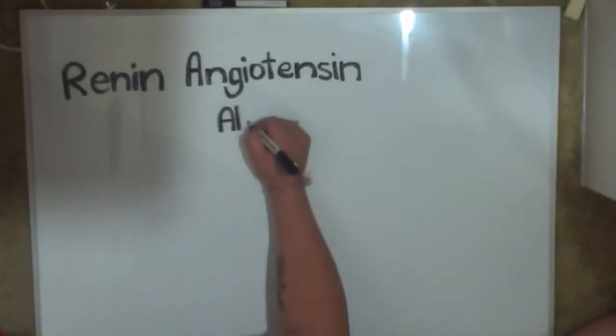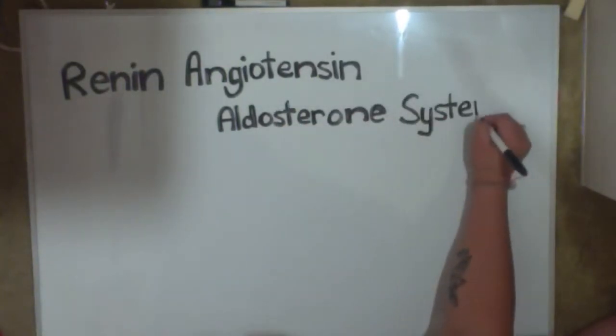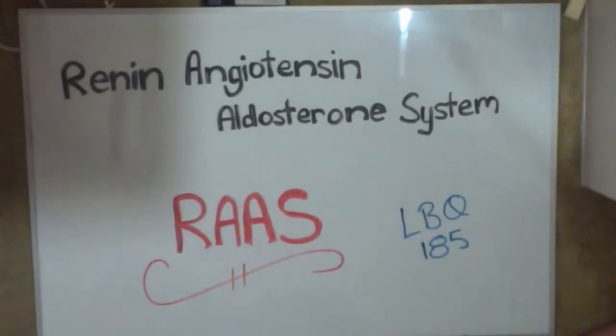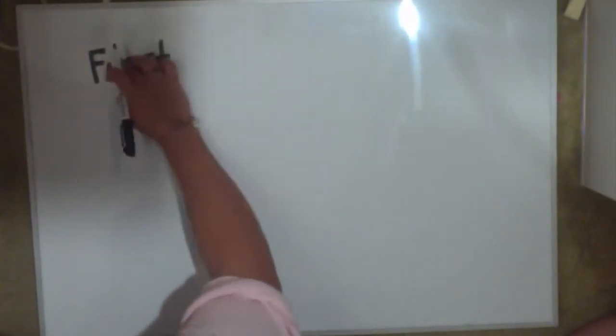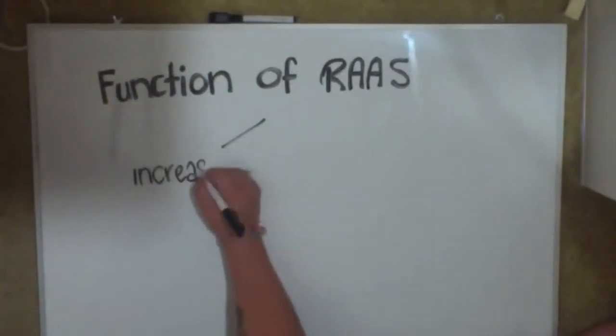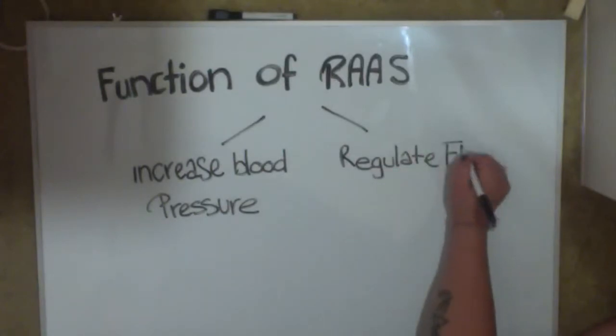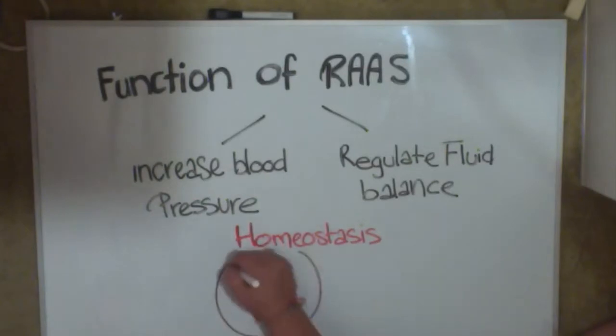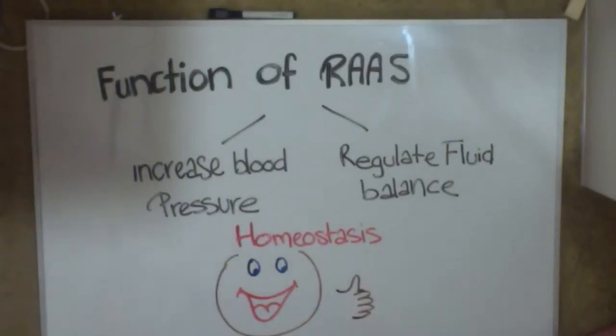The Renin Angiotensin Aldosterone system, better known as RAAS, is an endocrine pathway in the human body that regulates fluid balance and arterial vasoconstriction, which ultimately affects blood pressure. To remain healthy, the human body needs to maintain homeostasis. The regulation of blood pressure is important as it ensures enough oxygen and nutrients are transported by blood to all cells in the body. The regulation of fluid balance is also significant as the optimal function of cells, nerves, and muscles requires homeostatic fluid balance.